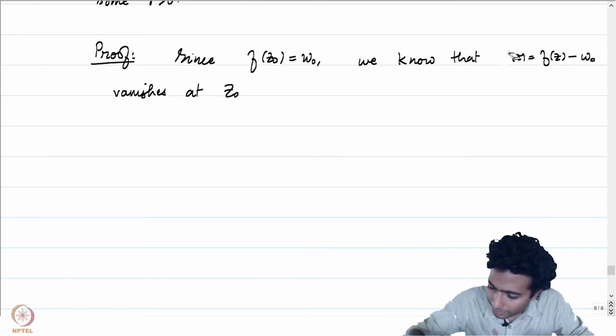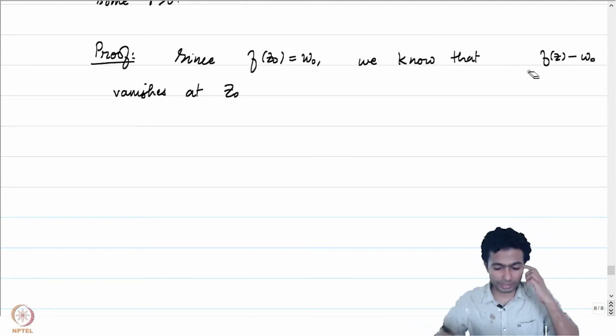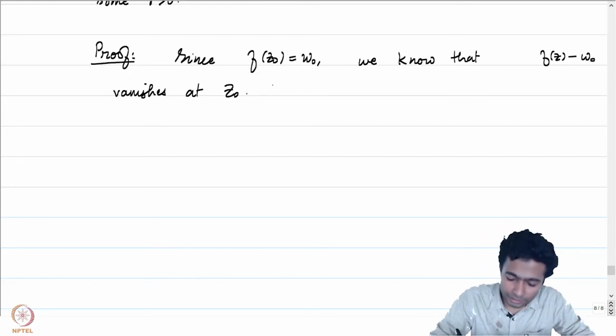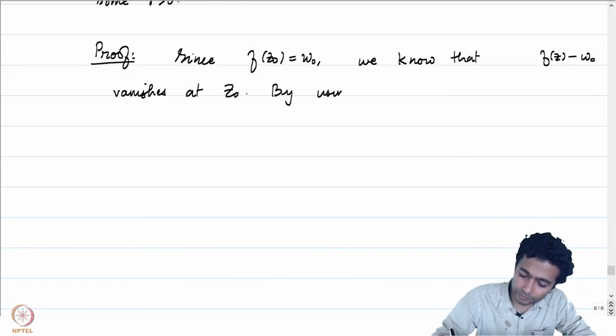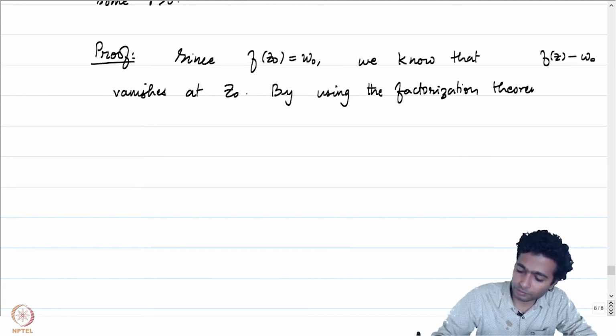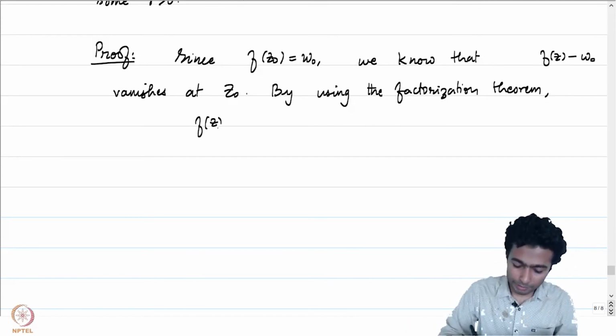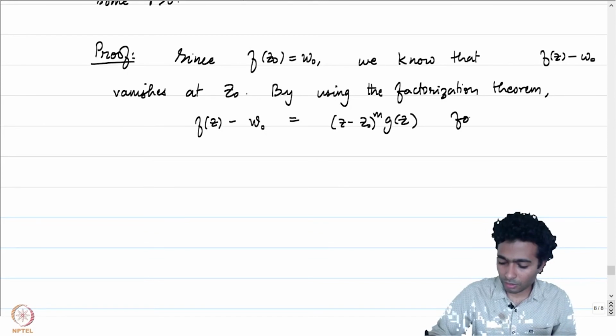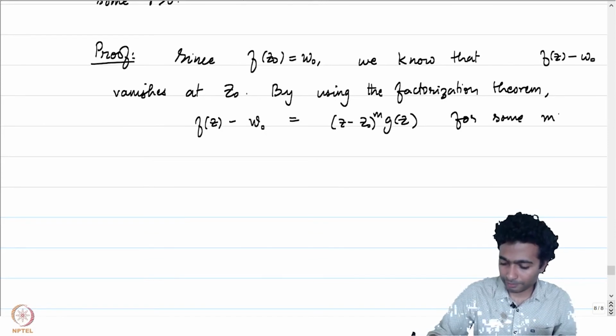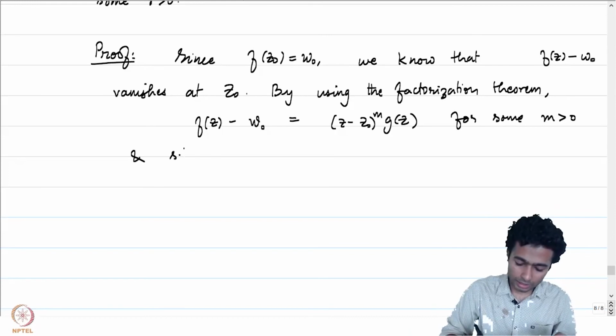Let me not unnecessarily bring in notations. f of z minus w0 vanishes at z0. Now, by applying the factorization theorem repeatedly, in fact, I'll use the g now. By using the factorization theorem repeatedly, we can write f of z minus w0 to be equal to z minus z0 to the power m times g of z for some m positive and such that g of z0 is not equal to 0.